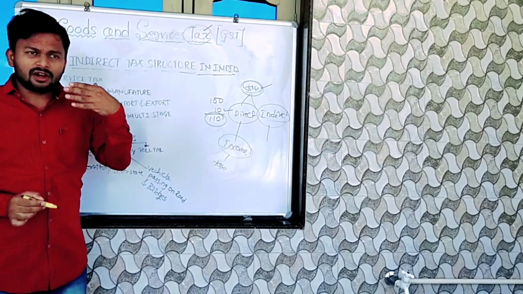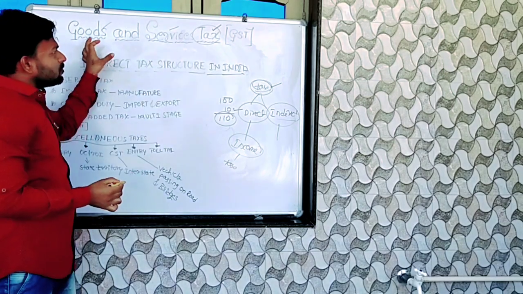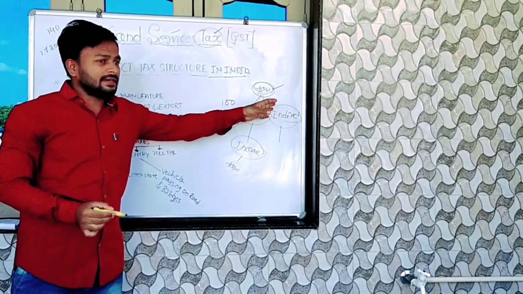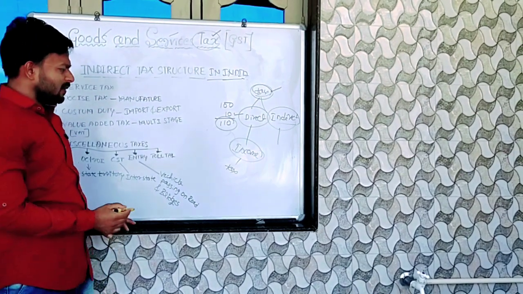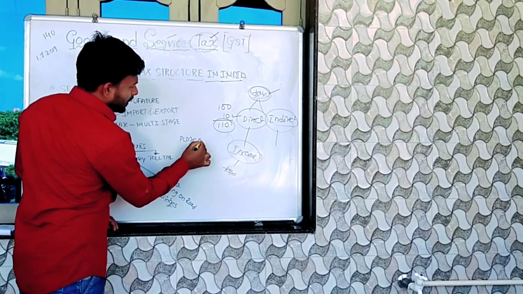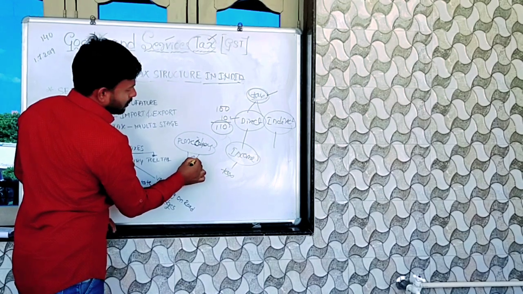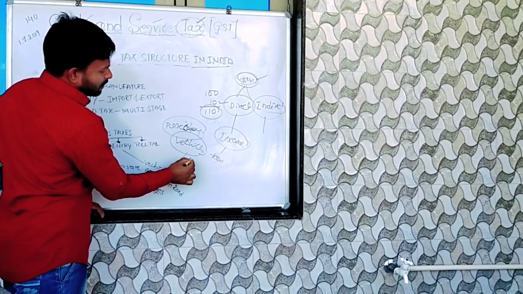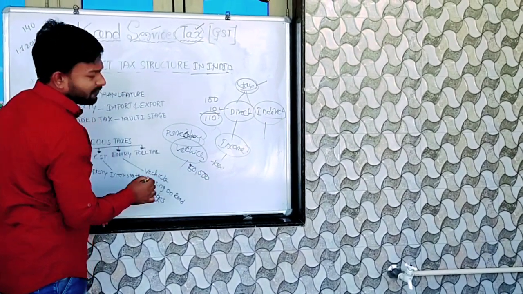You have to pay for using the goods and services. On behalf of using the goods and services, you have to pay the taxes. That is called indirect taxes. I give an example. If you purchase a vehicle, the real price of the vehicle is 50,000.